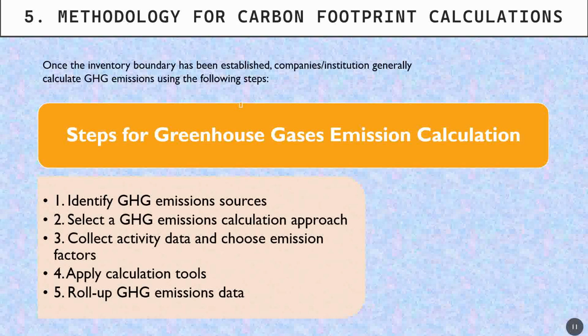The first step is identifying the greenhouse gas emission sources, followed by selecting a suitable calculation approach, and then collecting activity data and choosing emission factors. There are basically two methods: either I go by direct calculation, or we can go by fuel analysis. That can happen in this third part. The fourth is applying calculation tools. And the fifth is rolling up GHG emission data, meaning summing up and presenting it in an official format.